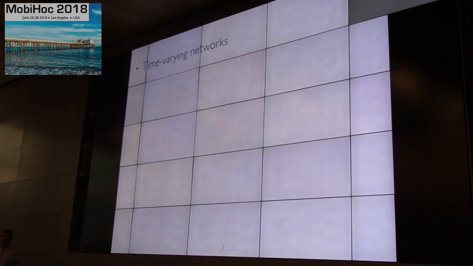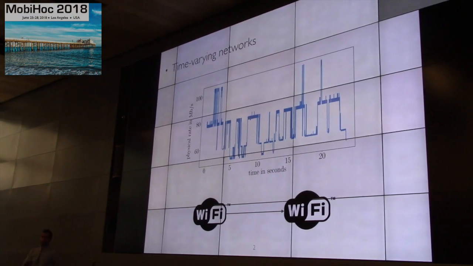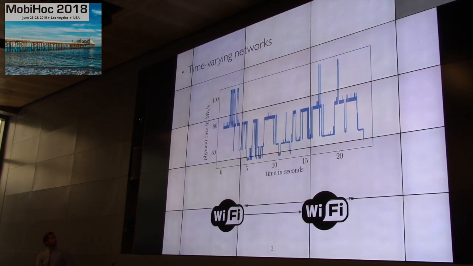We study here time-varying networks. So what do we mean by that? To illustrate a bit, I show a very simple example. Just one Wi-Fi link, two nodes with no other transmission around. And what I show here is, on a 25-second Wi-Fi trace, the physical rates of every packet.